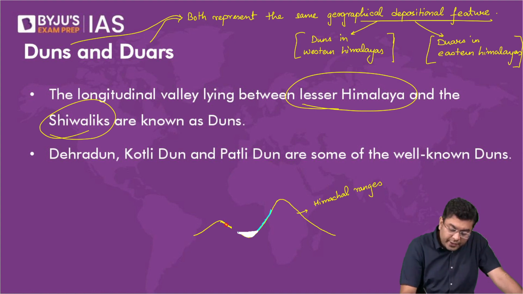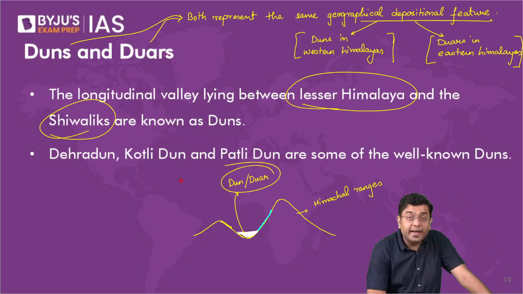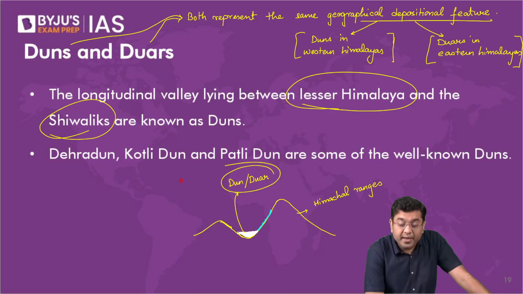These kinds of flattish deposits are referred to as dun or duar. If this deposit is indicated in the western portion of the Himalayas, it is referred to as a dun, such as Kotli Dun, Patli Dun, Dehradun.